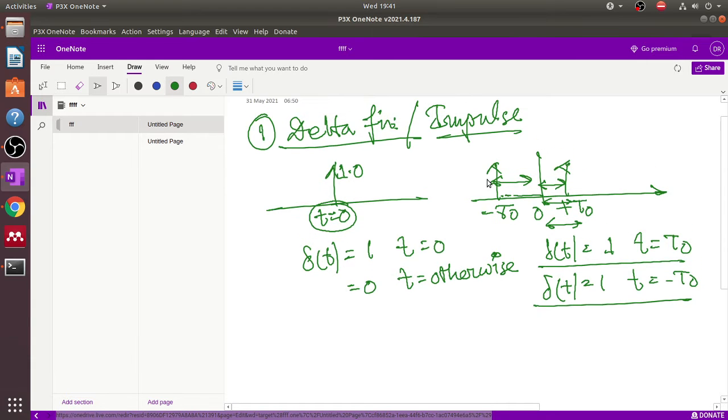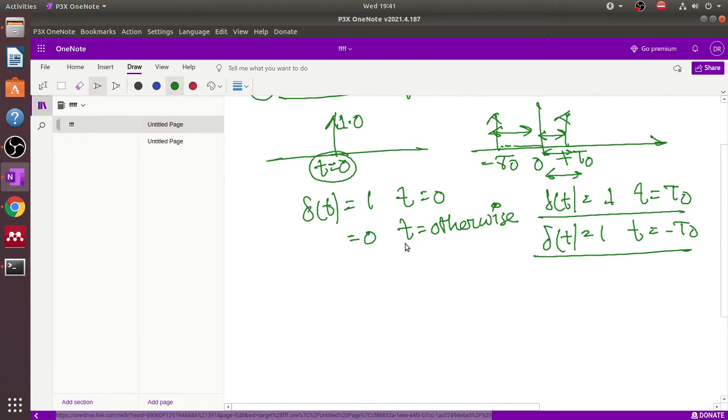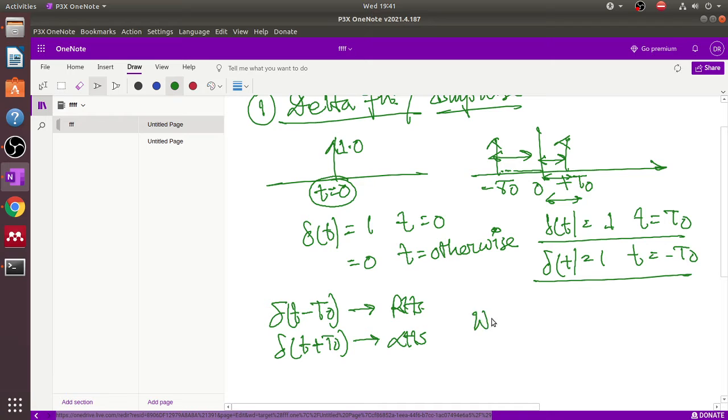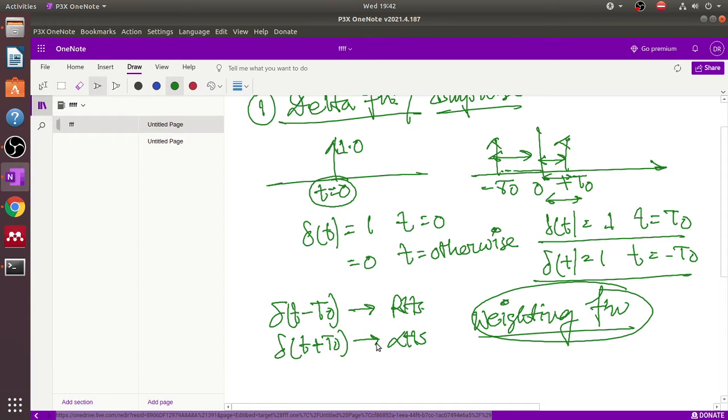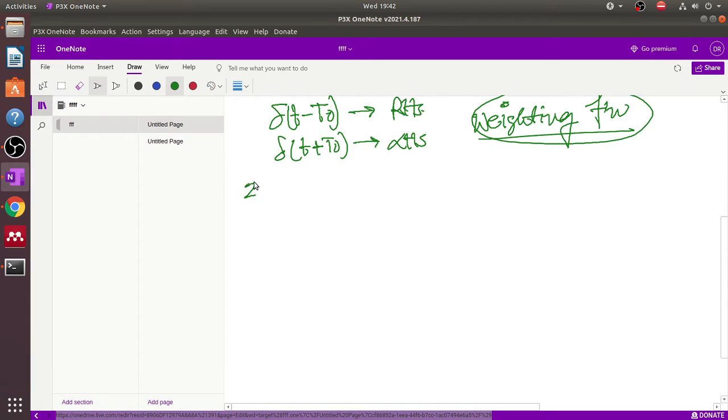These are the delta functions. The shifted delta functions are denoted by delta(t minus t0) for the right-hand side and delta(t plus t0) for the left-hand side. Students, please note that the delta function is also known as the weighting function. The weighting function is used in the sampling theorem. Then we talk about the concept of why the delta function is called the weighting function.